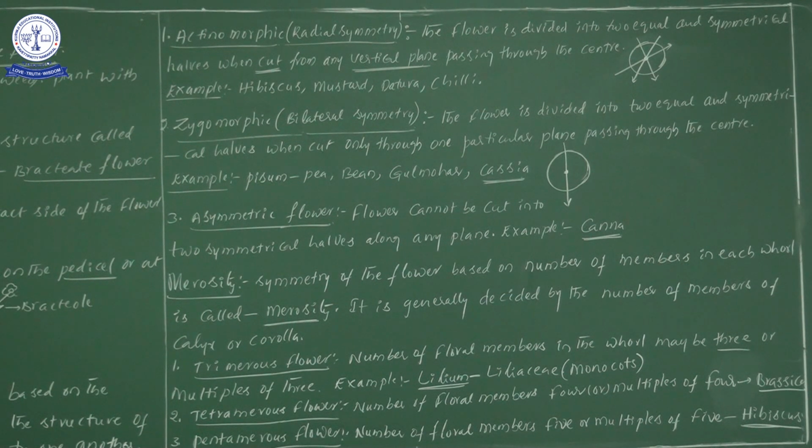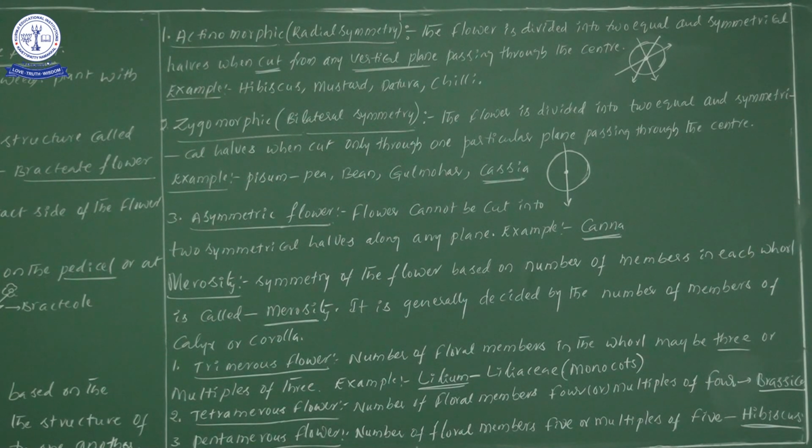Best examples are hibiscus, mustard, datura, chili. Now zygomorphic we also call by one more name, bilateral symmetry. There the flower can be divided into 2 equal halves, but only through one particular plane passing through the center. Best examples: Pisum, beans, gulmohar and cassia.